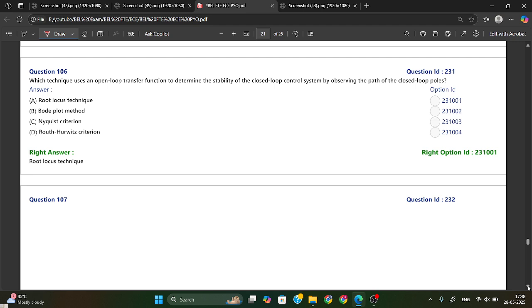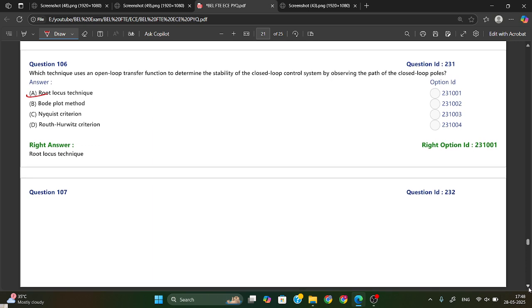Which technique uses the open loop transfer function to determine the stability of the closed loop control system by observing the path of the closed loop poles? So one method we have is the root locus technique. The root locus technique uses the open loop transfer function to determine the stability of a closed loop control system by observing the path of the closed loop poles. Okay.